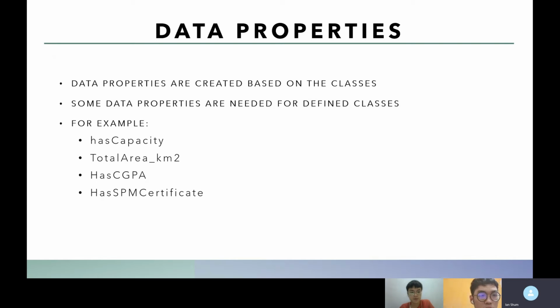Besides, we also have the total area km square, which is used to define the large university, medium university, and small university. Furthermore, we also have the HAS CGPA and HAS SPM certificate, which are used respectively to define excellent student and also high school graduates. I will show the data properties in Protege later.